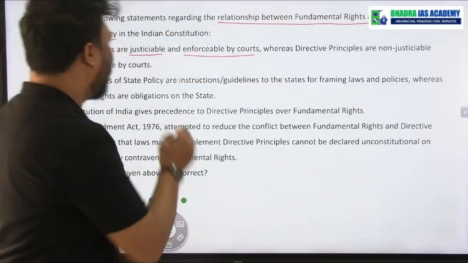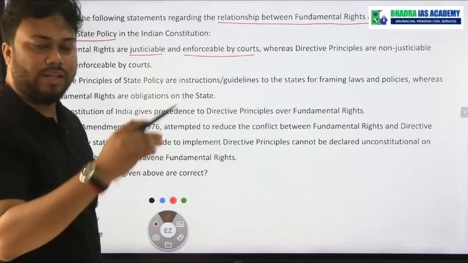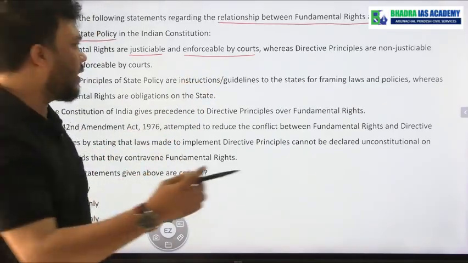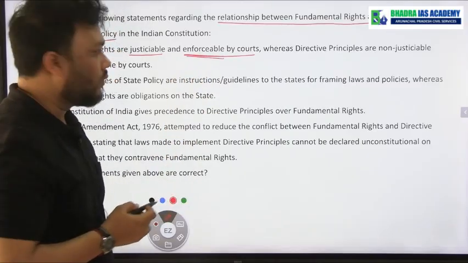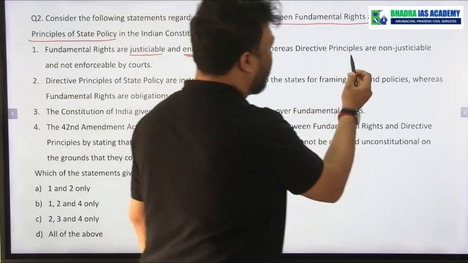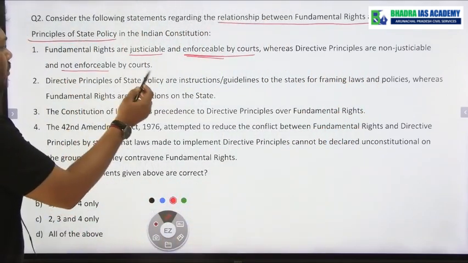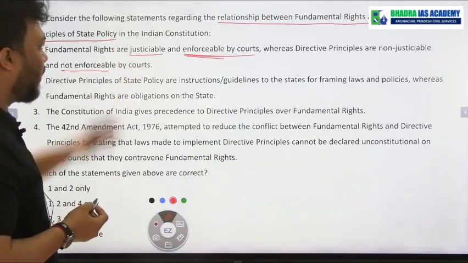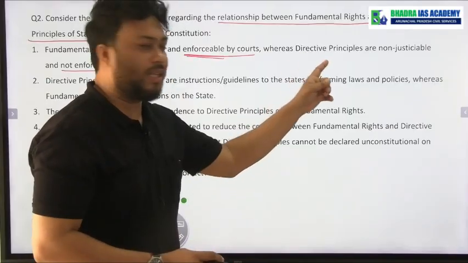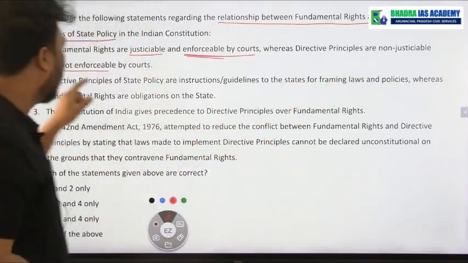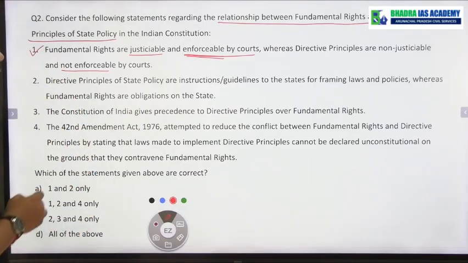Okay, means they are justiciable in the court of law, and the court can order the state to enforce or implement the fundamental rights, and that is why fundamental rights are also enforceable by the courts. Whereas directive principles are non-justiciable and non-enforceable by the court. Yes, this statement is correct. Fundamental rights are justiciable and enforceable by the court, but DPSP are non-justiciable and non-enforceable by the court. Okay, the statement number 1 is correct.